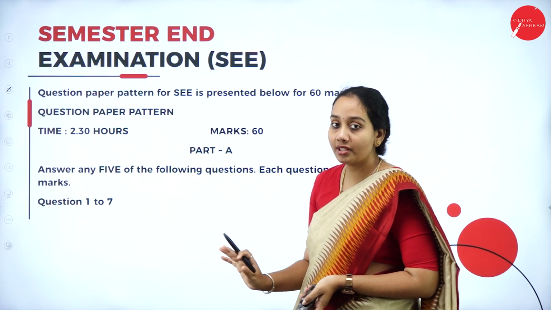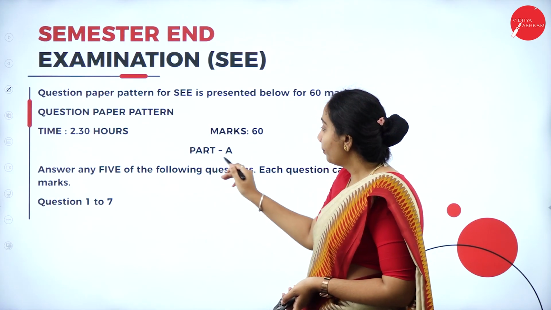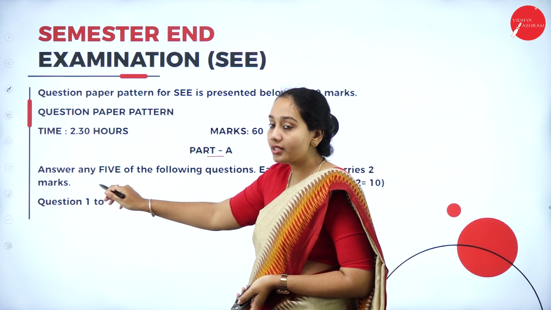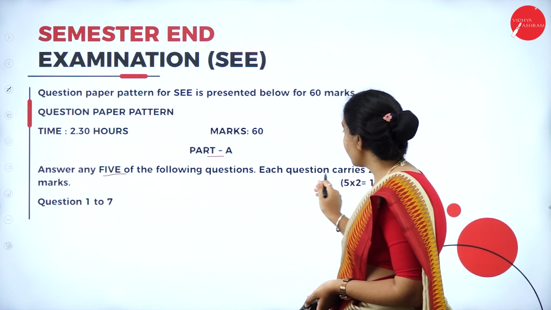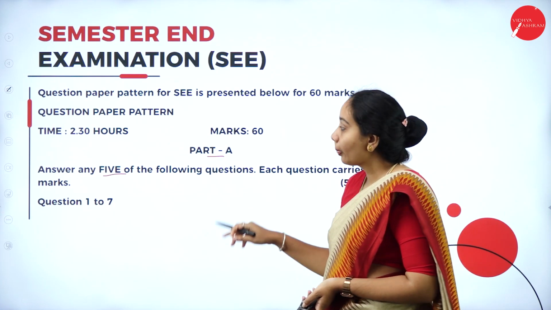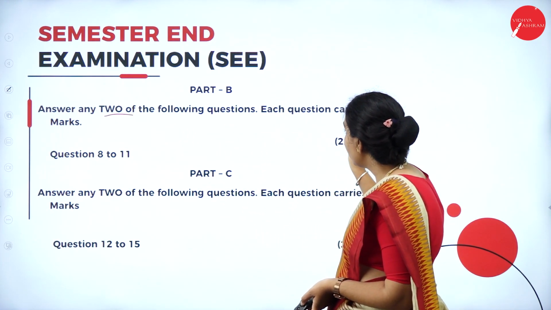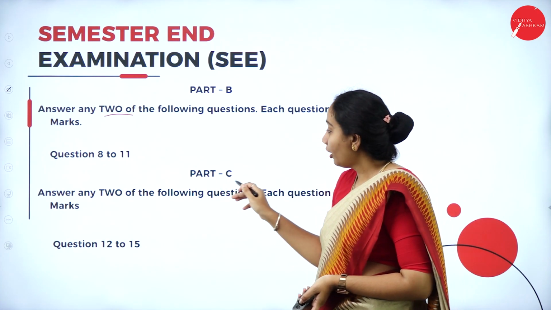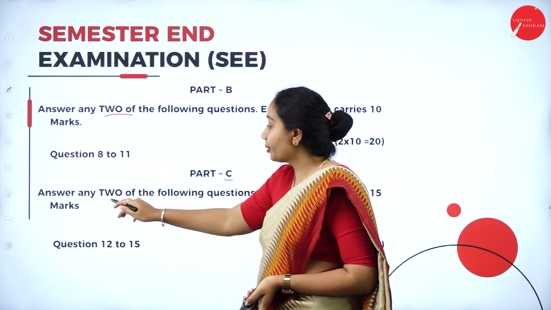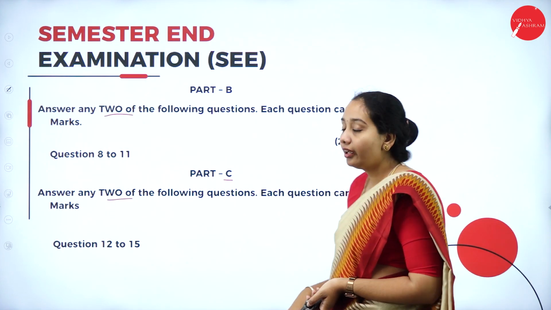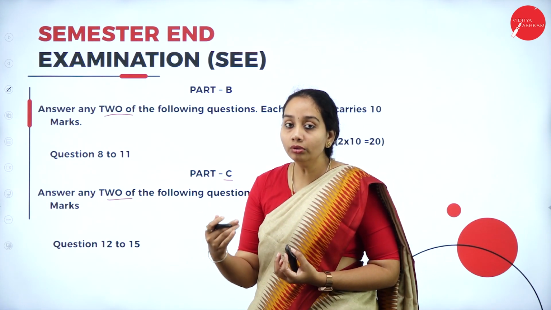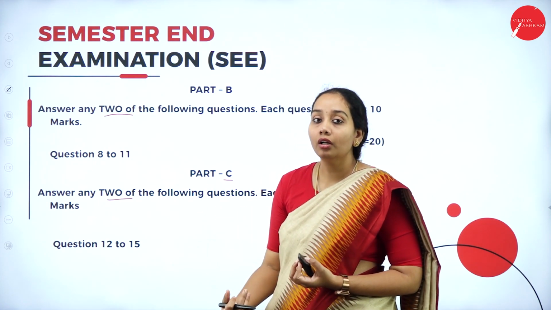This is your semester examination question paper pattern. Part A, you have to answer any 5 questions and each question carries 2 marks. Part B, you have to answer any 2 questions and each question carries 10 marks. And part C, you have to answer any 2 questions and each question carries 15 marks. So 2, 10, 15 is your pattern.